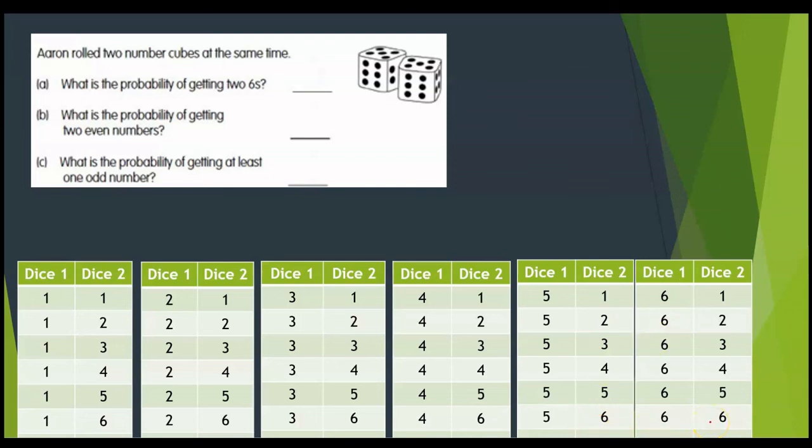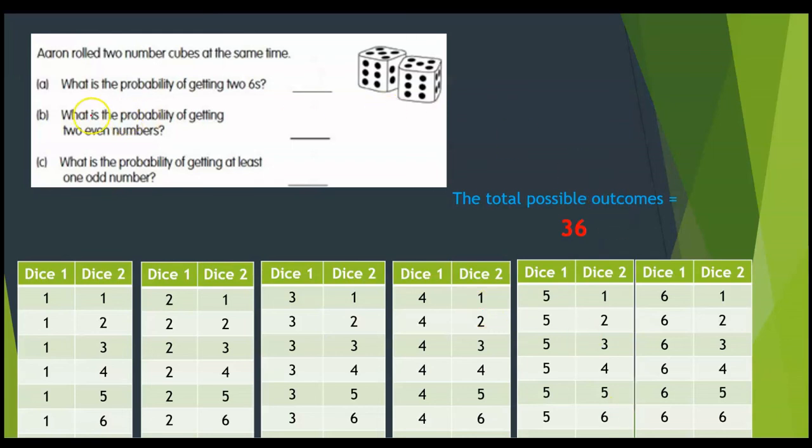So now I have all the possible outcomes when I play with 2 dice. The total number of outcomes when I have 2 six-sided dice will be 6 and 6 and 6 and 6 and 6 and 6. So it is 36 possible outcomes. So any probability I'm going to write will be over 36.